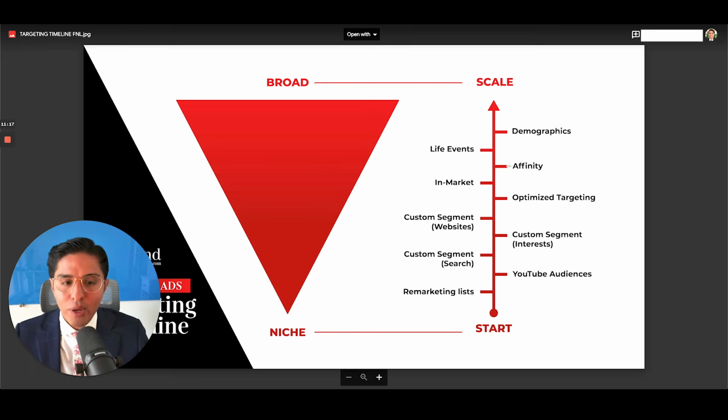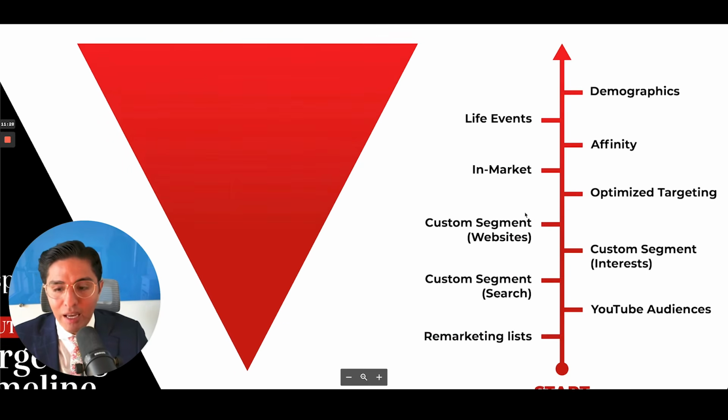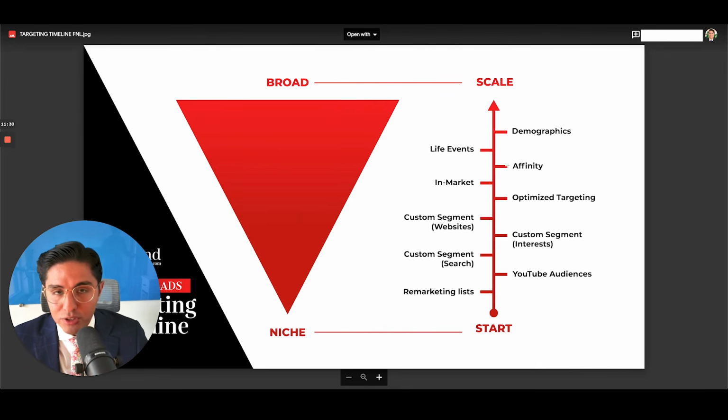Now, once you have some winners in your campaigns where you have a campaign that's profitable, then you want to add optimized targeting. Optimized targeting allows you to expand that audience and easily find more people that are also interested in that similar type of content. So that's the next one on the scale. And then we go up to in-market affinity, life events, demographics. Those are all very broad types of audiences.